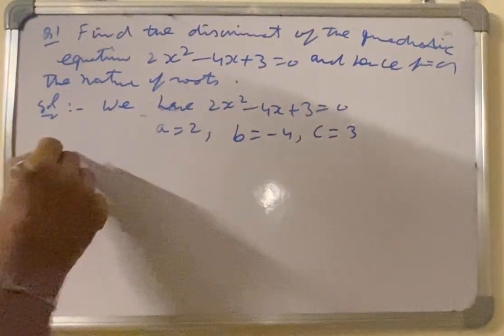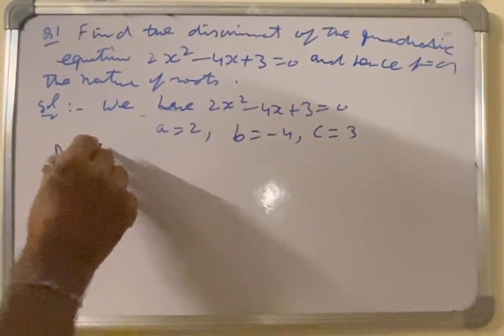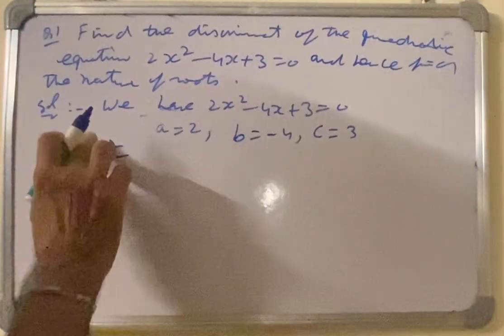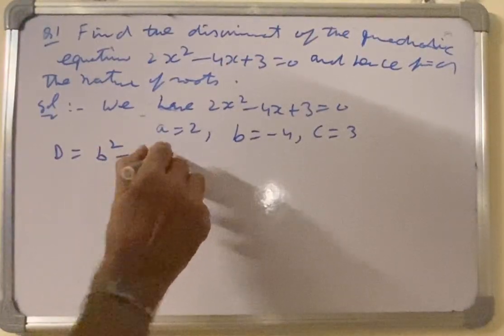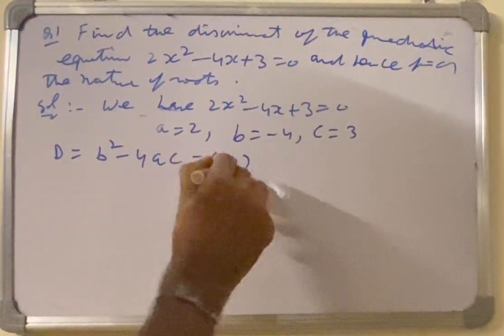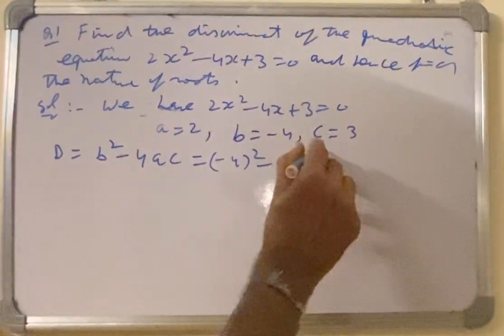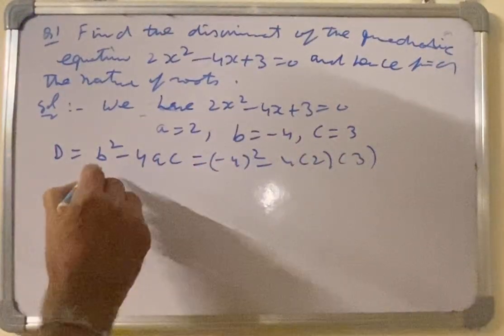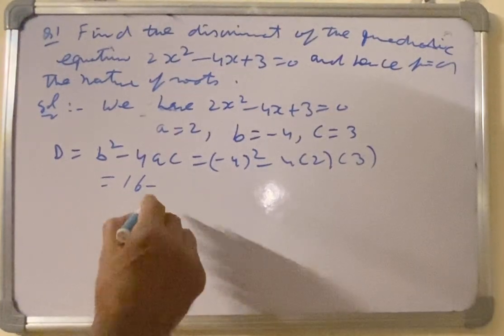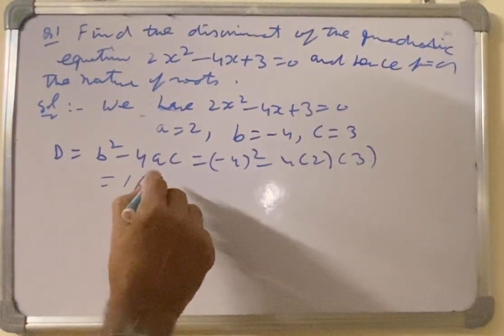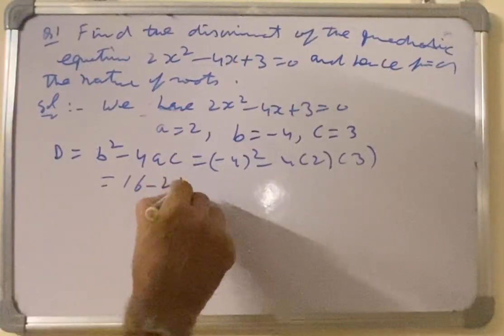Now the discriminant D is equal to b square minus 4ac, which is minus 4 whole square minus 4 into 2 into 3, which is 16 minus 24.